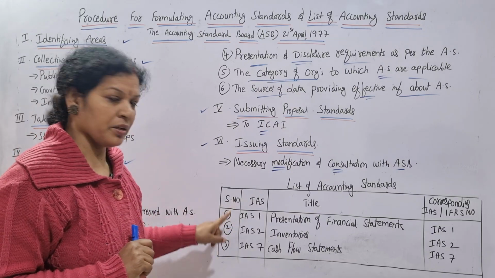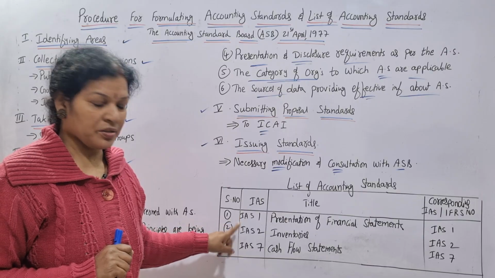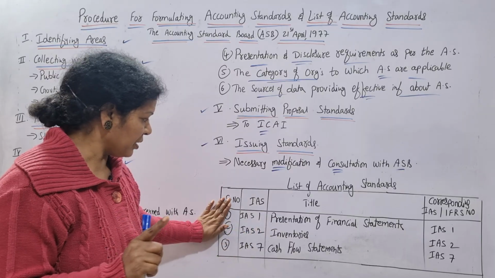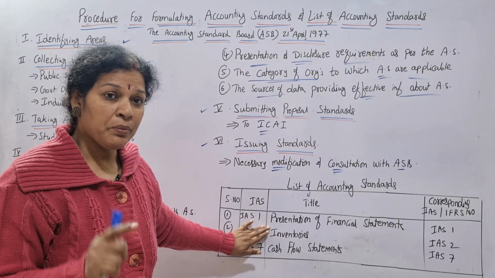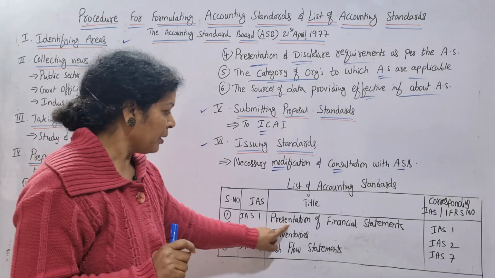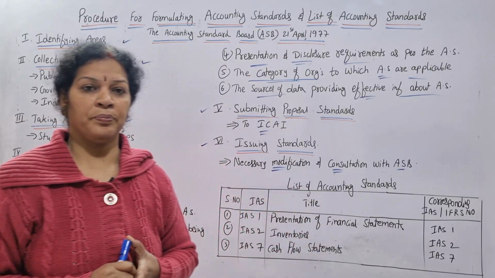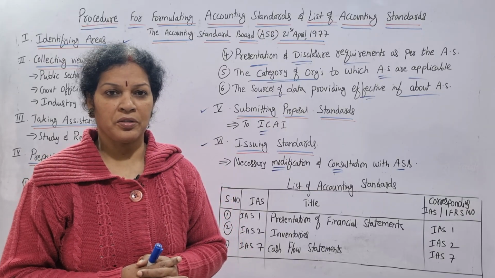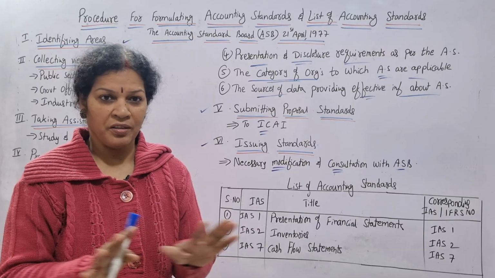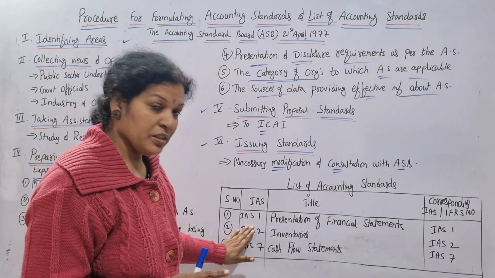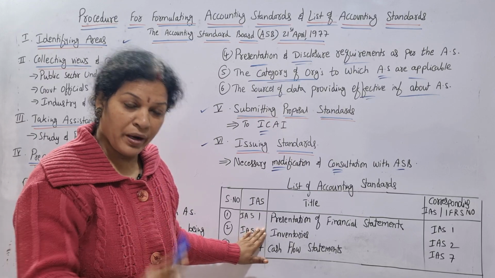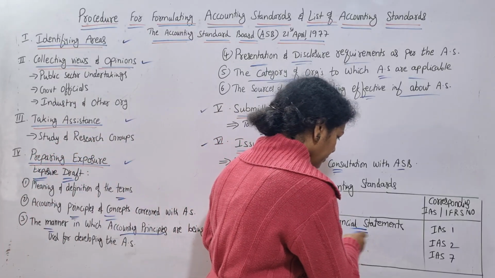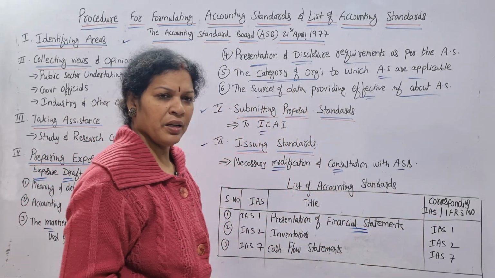Serial number 1, Indian Accounting Standard, IAS 1. This is the serial number. We are talking about number 1. Number 1 accounting standard is talking about presentation of financial statements. Financial statements presentation, like balance sheet, comparison statements, common size statements, trend analysis. These are all financial statements. So this Indian Accounting Standard number 1 is talking about the presentation of financial statements. The corresponding number is also the same, IAS 1.